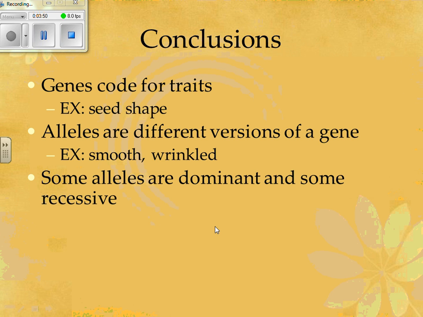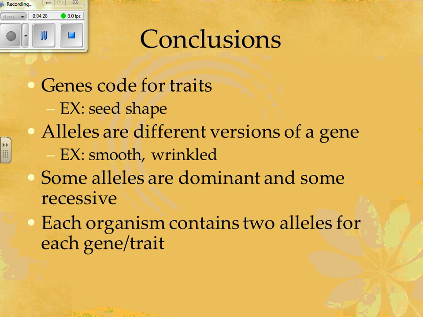So what did he conclude? He concluded that genes code for traits like seed shape or eye color or hair color. Those are certain traits, and that alleles are different versions of a gene. So smooth or wrinkled or curly hair, or wavy hair, blue eyes or green eyes, or tall or short. Those are all different versions of the gene, and we call those alleles. And that he also noticed that some alleles are dominant and some are recessive, and that each organism contains two alleles for each trait.